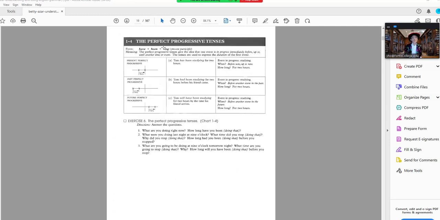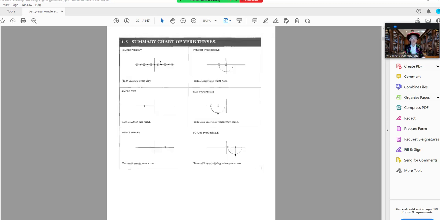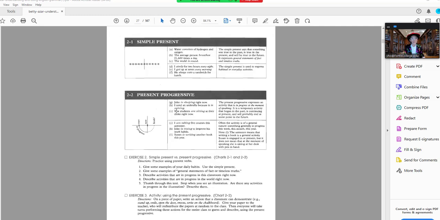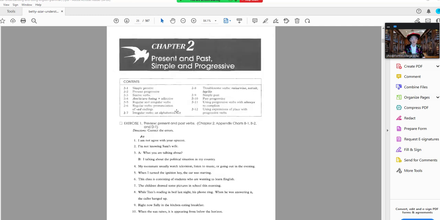If you have any questions, feel free to email me, and then next week we're going to do chapter 2, in which we're going to go over present, past, simple, progressive. In other words, I'll go over these tenses but slower. So that's going to be chapter 2 of this book.